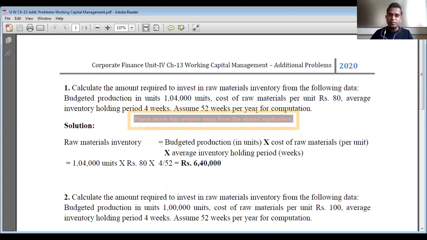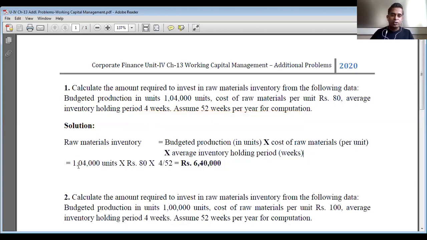Assume 52 weeks per year for computation. I hope you will be able to recall the formula. Raw materials inventory is equal to budgeted production in units multiplied by cost of raw materials per unit multiplied by average inventory holding period in weeks.